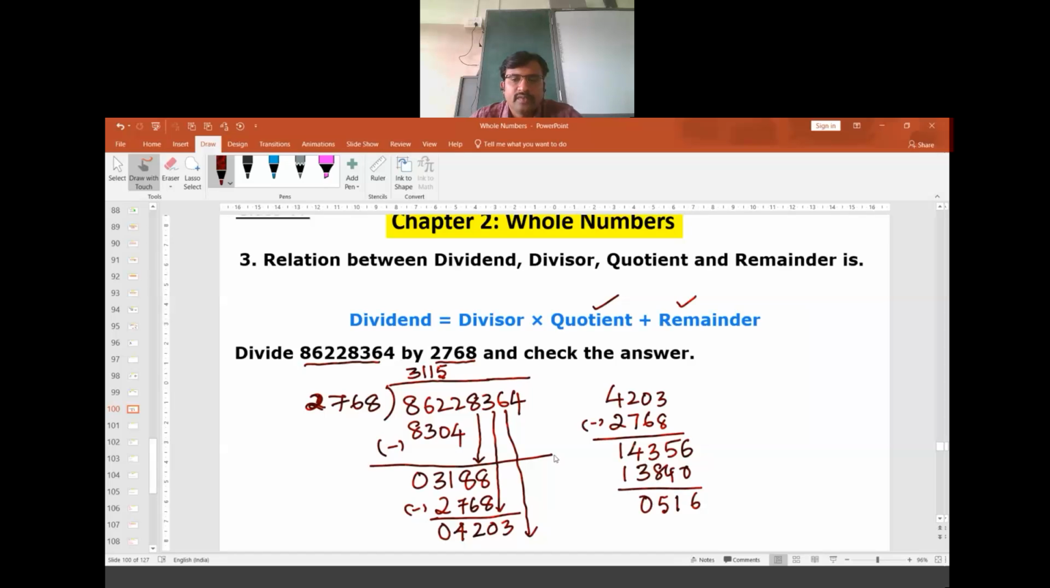Now we have to take this 4 along with this. Now it has to be 1 time because 2768 into 2 will be 5536. So it is 1 time. It is 2768. Subtract it once again. It is 6. Now 5 minus 6 is not possible. 15 minus 6 is 9. 10 minus 7 is 3. Here 1 is given, so 4 minus 2 is 2.